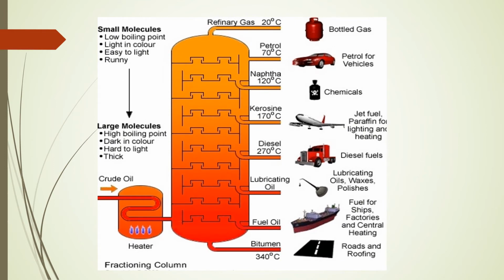So this is the picture of the industrial way, right? Here we have a heater, and this is what is called a fractionating column. Small molecules have a low boiling point, are light in color, easy to light and run, right? This is called the bubble cap tower, also you can say a plate, right? Here you can see the various components we can separate from crude oil.